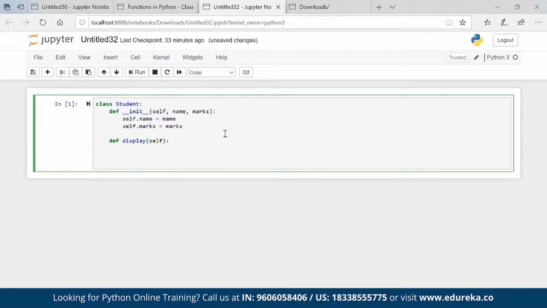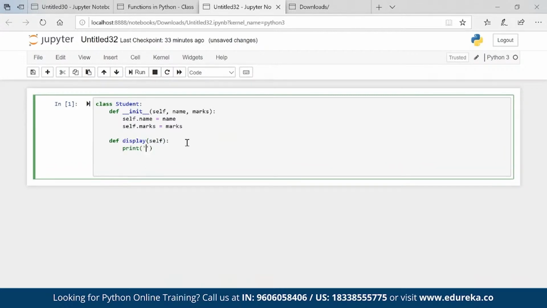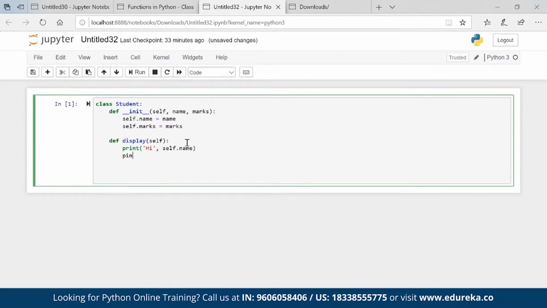I'm calling this self again. Print hi, comma self dot name. Print. If you are calling a constructor, guys, then this self is required. We cannot skip this. Print your marks is self dot marks. Now, after this, what I want, I created a class called student. Inside that, there is a method. This method is known as constructor. This method is known as instance method.